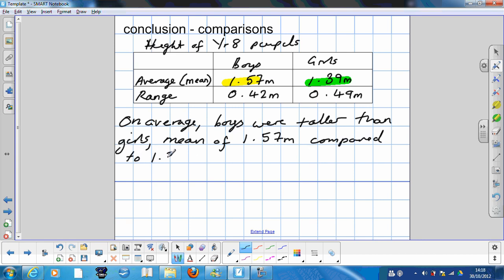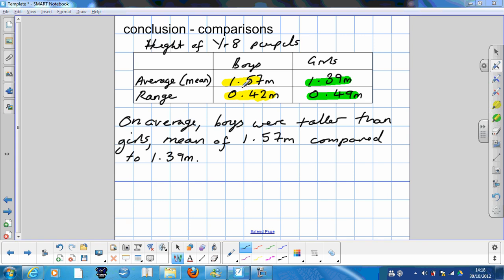But there's a second thing we can talk about. We can look at and think about what this means. The fact that the range for boys was 0.42 meters and that for girls was 0.49. What does that mean? Well, it means the range measures spread, how spread out the heights were.